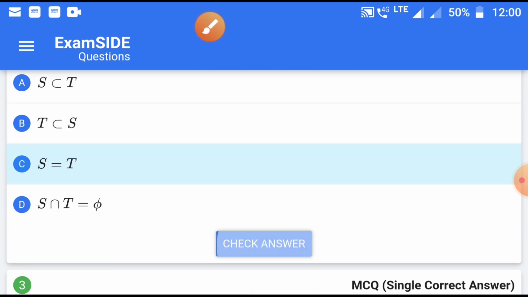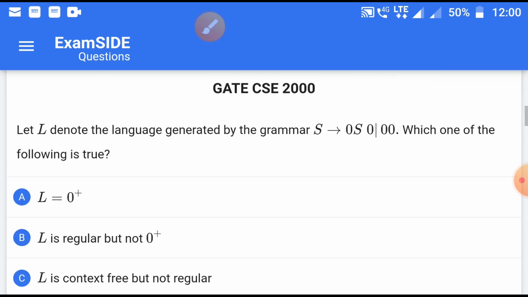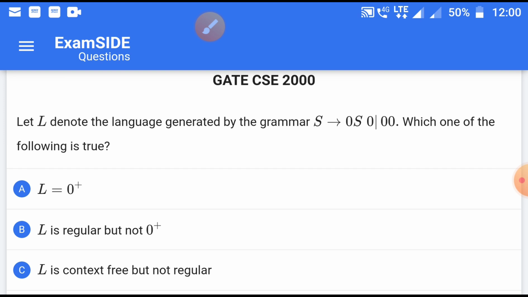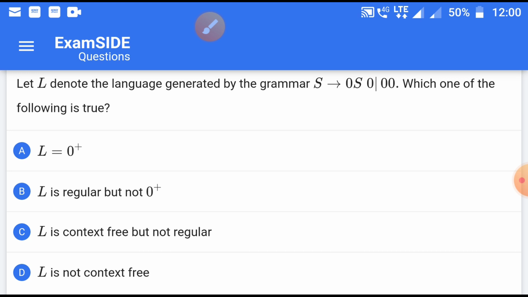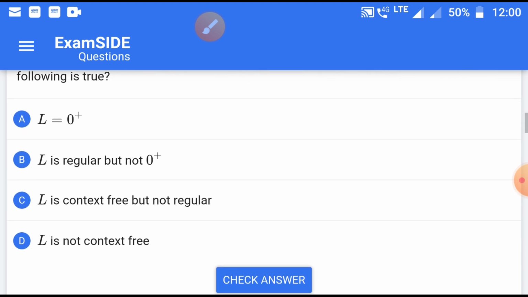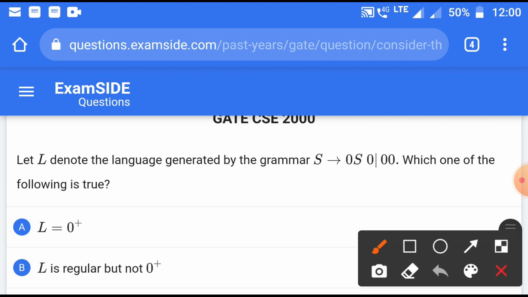Let us try to check. Yes, it is correct. Now move to the next question, in which it is given: let L denote the language generated by the grammar S producing 0S0 and 00, and there are four options given, and it asks which one of the following is true. Just see that 0S0 and 00.